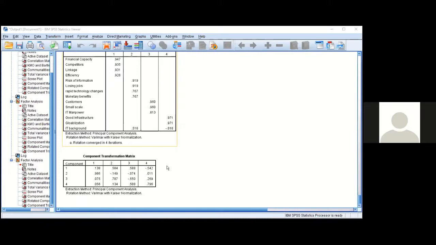One more doubt. In the first factor, there are 4 components, no? So they are grouped together, right? That means only these four have a high correlation with the first factor. So more homogeneity. Okay.